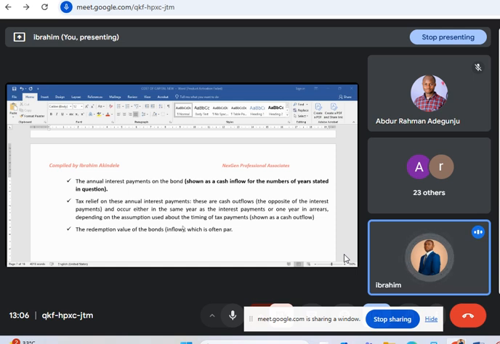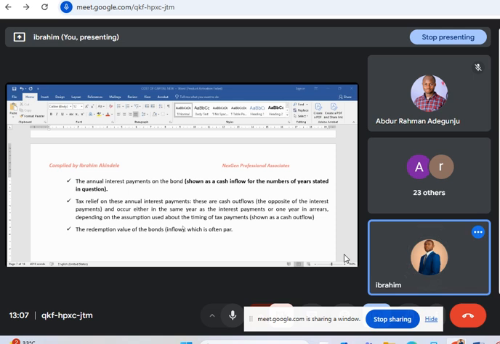Don't forget that you already have the market value, just like your cost of investment. Then you still have the annual interest payment, which makes it an inflow.